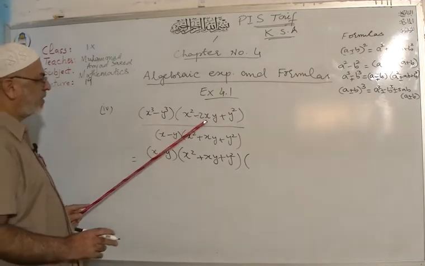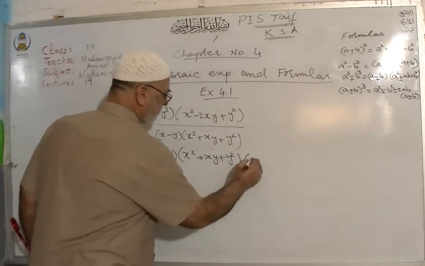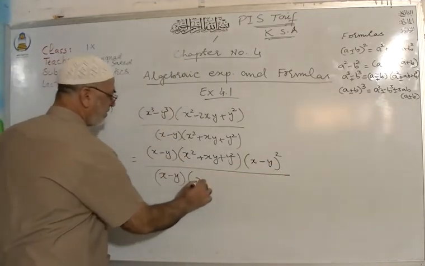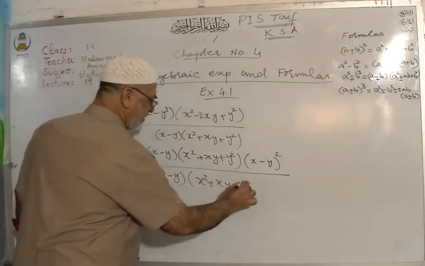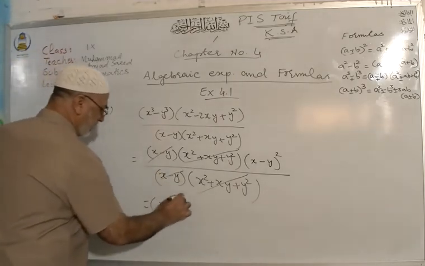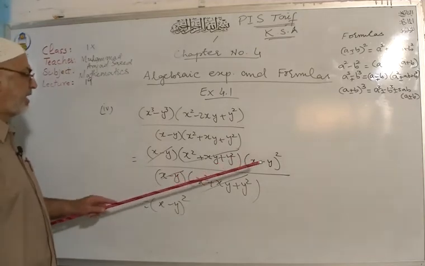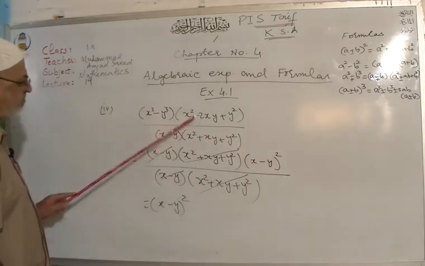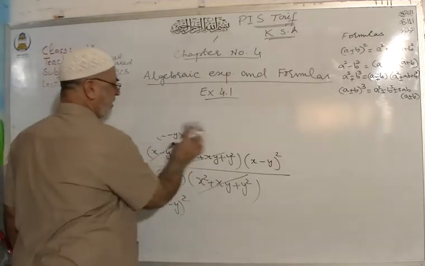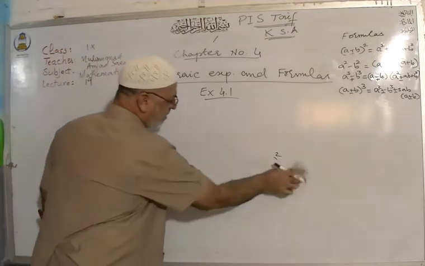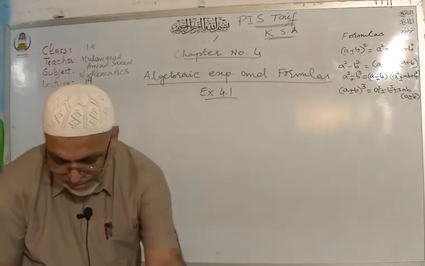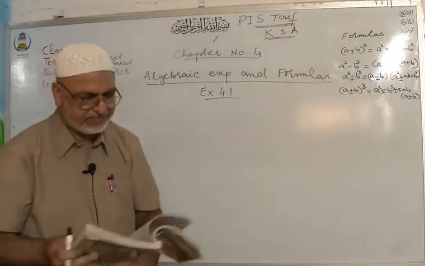And here will be, what will be? X minus y whole square, and divided by x minus y, x square plus xy plus y square. You can cancel this bracket and small bracket also, and your answer is x minus y whole square. Even if you leave this and write down x minus y whole square, same will be your answer. I hope that you understand the steps. Basic concept is, you must know about the formulas, suitable formulas, which formula will be applied, then you will be able to solve the question.